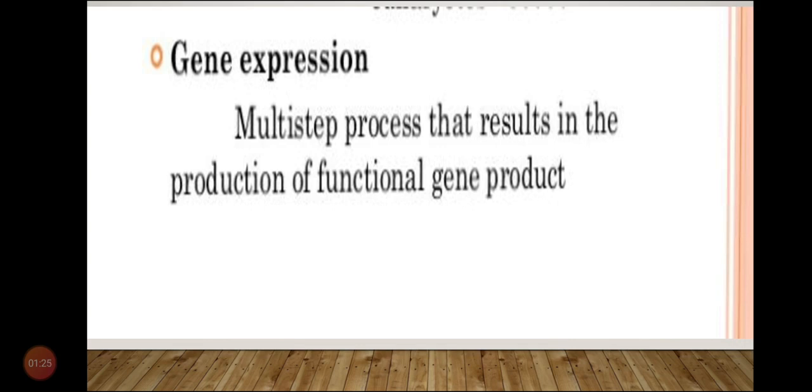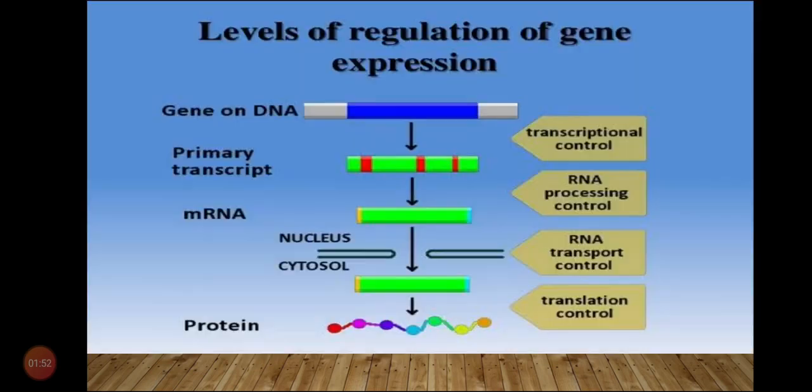Is it clear? I repeat, I explain the definition again. It is a multi-step process, meaning a many-step process, by which a gene is regulated and its product is synthesized, and it results in the formation of a polypeptide. When there is a multi-step process, the final result is that they form a polypeptide. It is regulated at different levels. In eukaryotes, the regulation can be at different levels. Now we are going to see the different levels of gene expression.